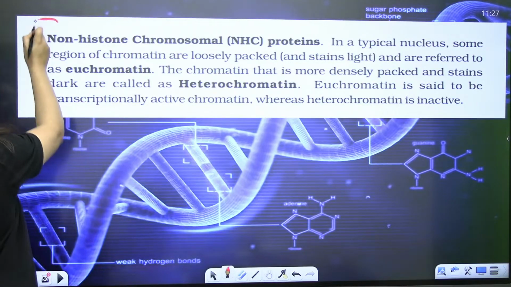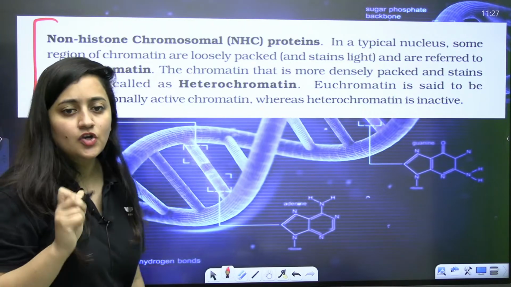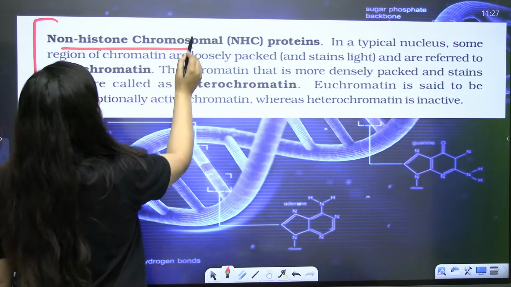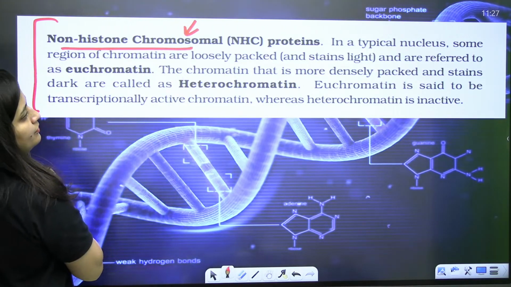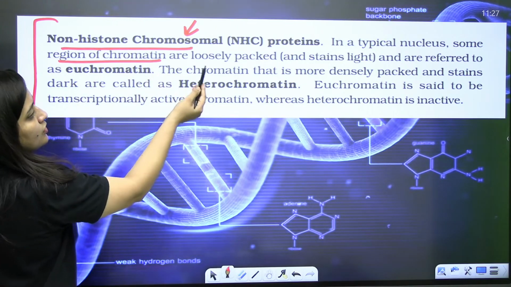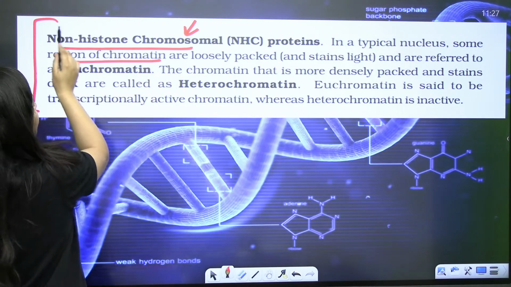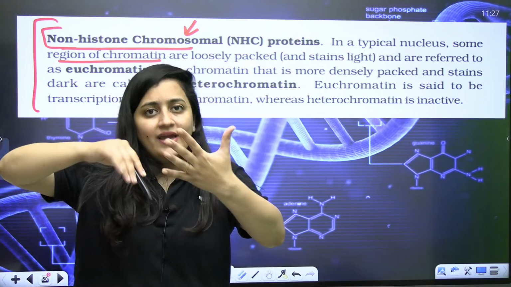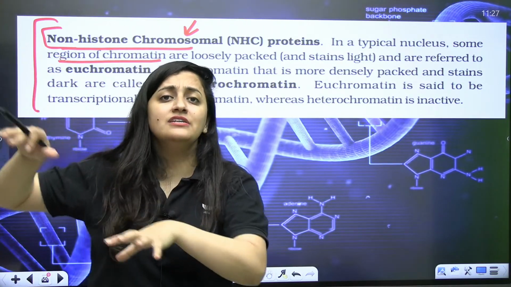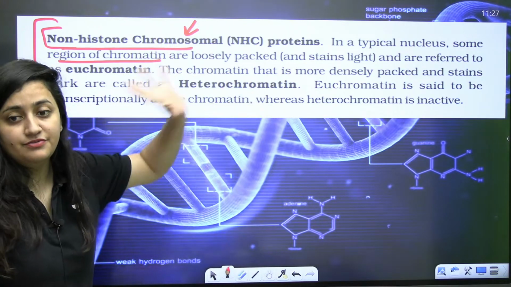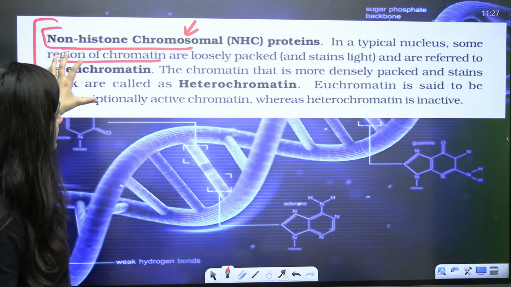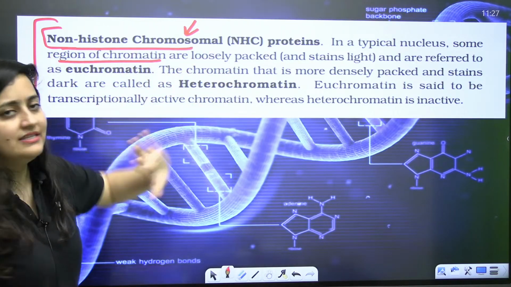As I said, for the next level of packaging, you need non-histone chromosomal proteins, NHCs. Some regions of chromatin are loosely packed. For the next level of packaging, like I told you, histones are there. Further, you need to coil it, so non-histone chromosomal proteins will be used there. So in a typical nucleus, some regions of chromatin are loosely packed.